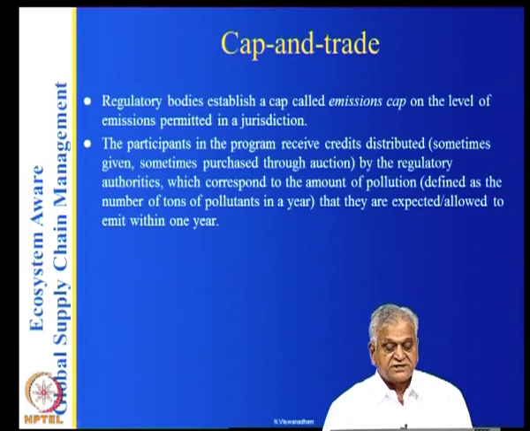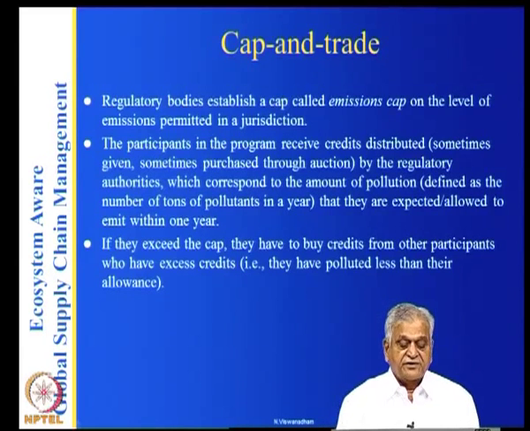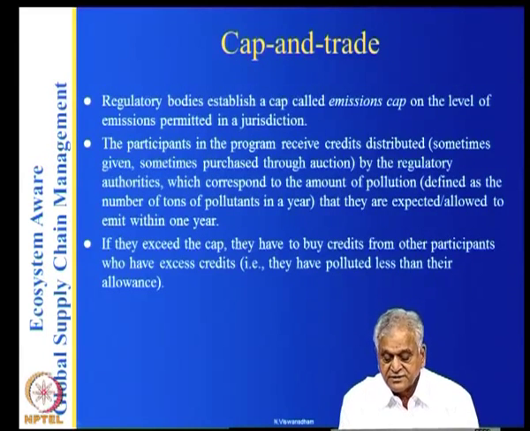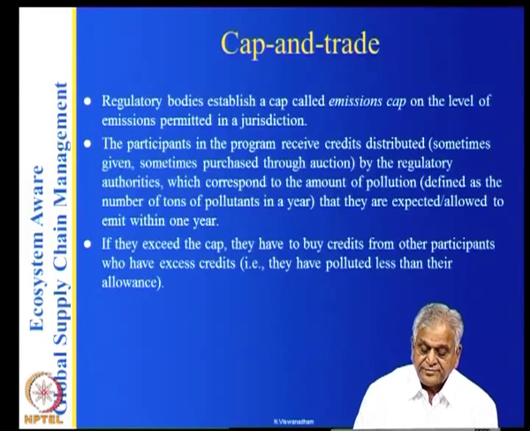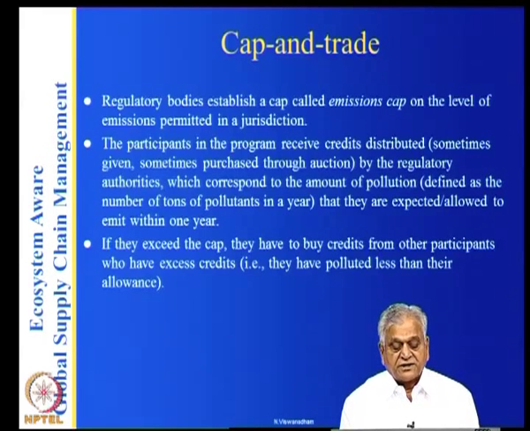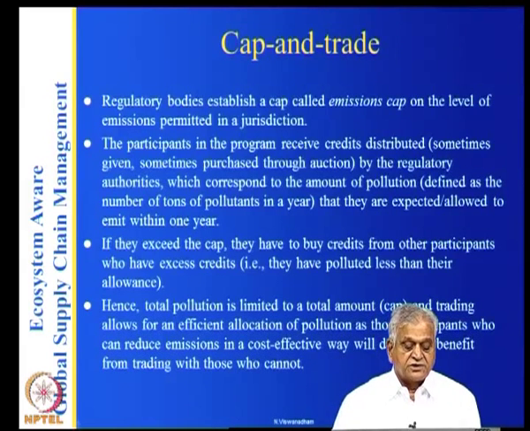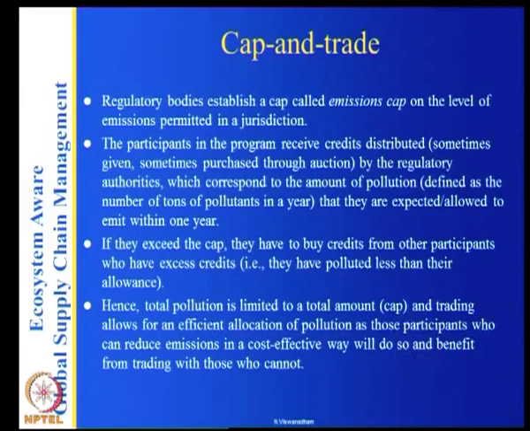So this is basically a regulation. If they exceed the cap, they have to pay a tax or buy credits from other participants. Hence total pollution is limited to the total amount of the cap, and trading allows for an efficient allocation of pollution,